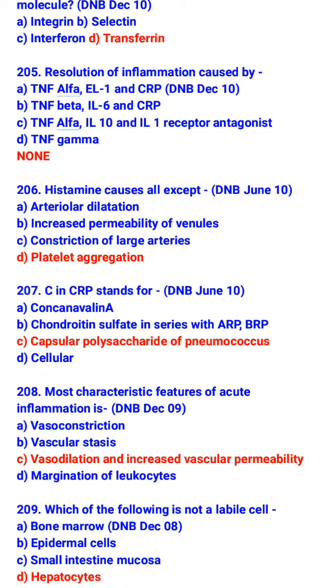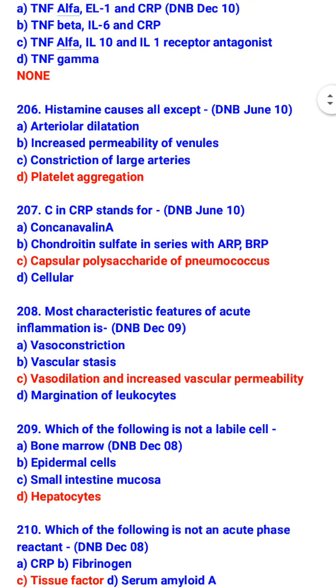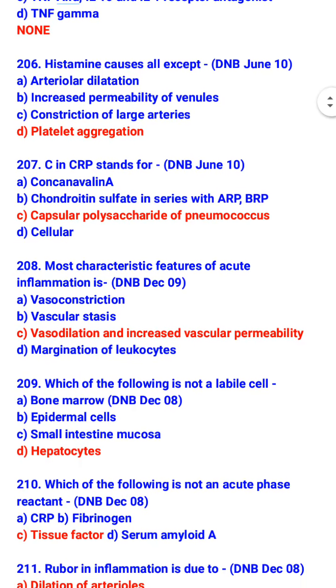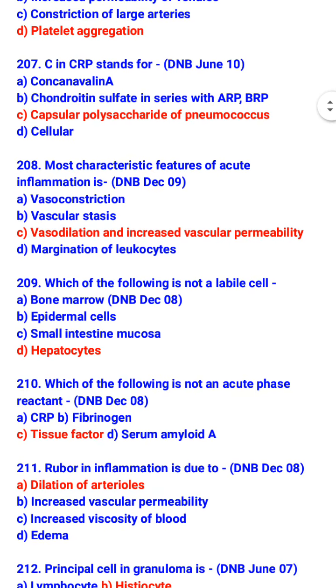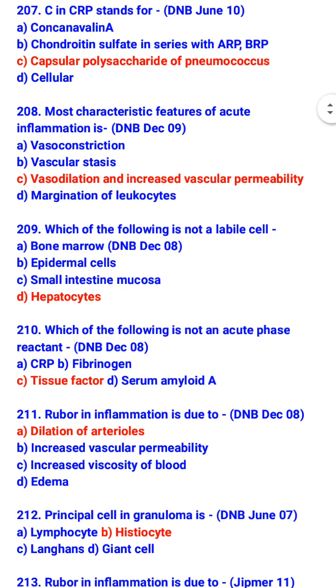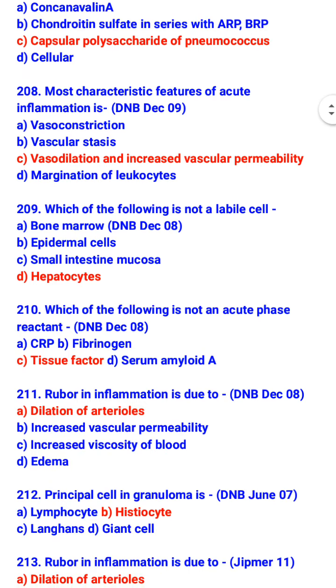C in CRP stands for capsular polysaccharide of pneumococcus. The most characteristic feature of acute inflammation is vasodilatation and increased vascular permeability. Which of the following is not a labile cell? Hepatocyte is not a labile cell. Bone marrow, epidermal cells, and small intestinal mucosa are labile cells.